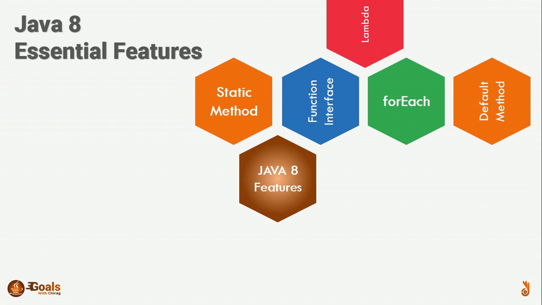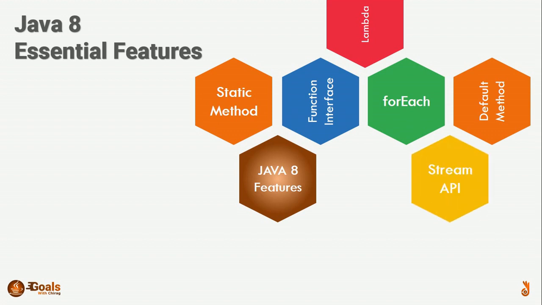Java 8 added a forEach method in the Iterable interface. Let me tell you one thing: the forEach method is a default method. forEach helps us to iterate the elements in any collection which implements the Iterable interface. We'll discuss in detail with some examples.